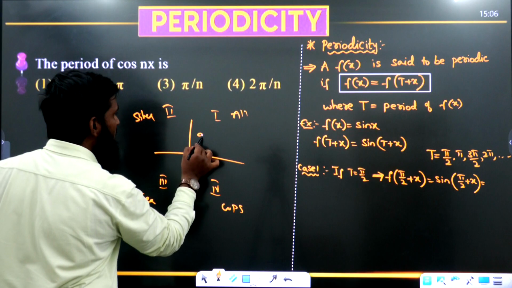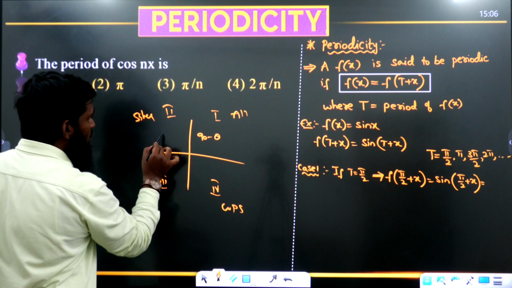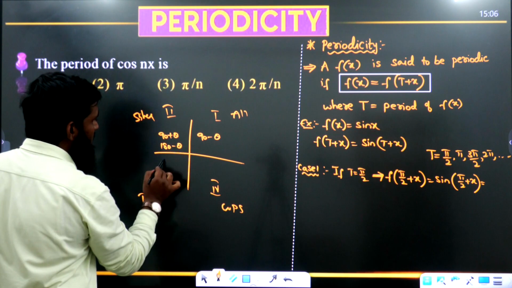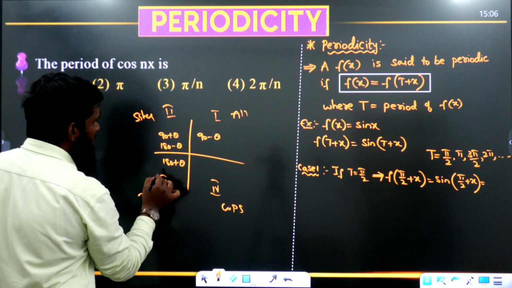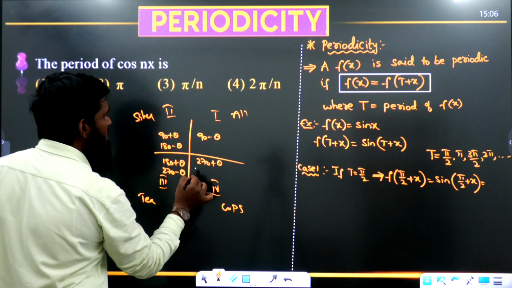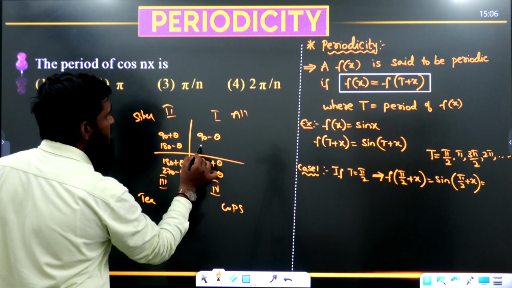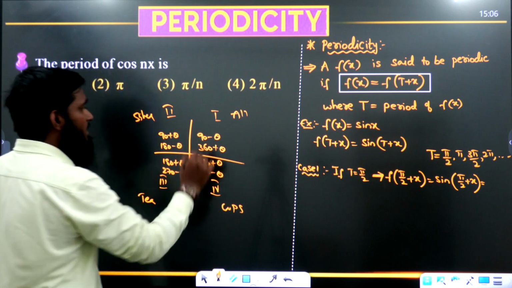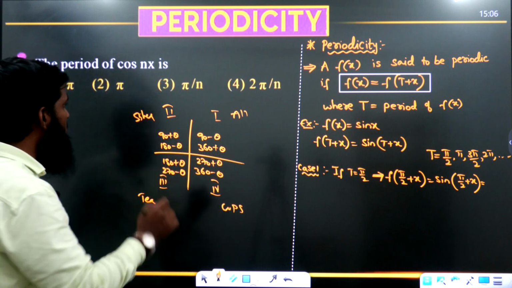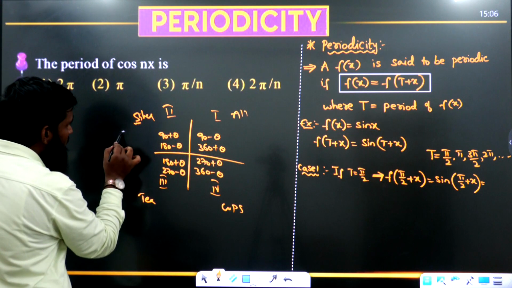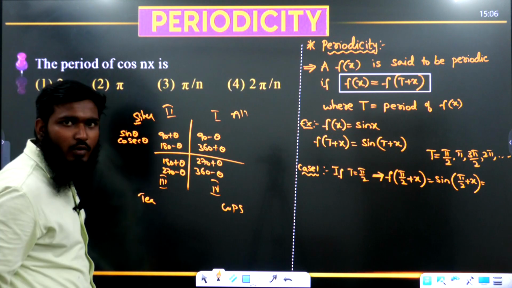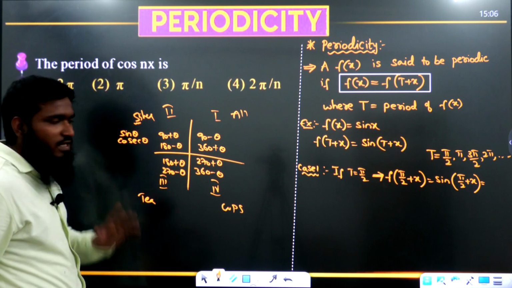Now in this part, what we are taking: 90 minus theta, 90 plus theta, next 180 minus theta, next 180 plus theta, next 270 minus theta, next 270 plus theta, next 360 minus theta, next 360 plus theta. Now what's the meaning of all? All the trigonometric functions are positive. Silver, S: we will have sin theta and cosecant theta.